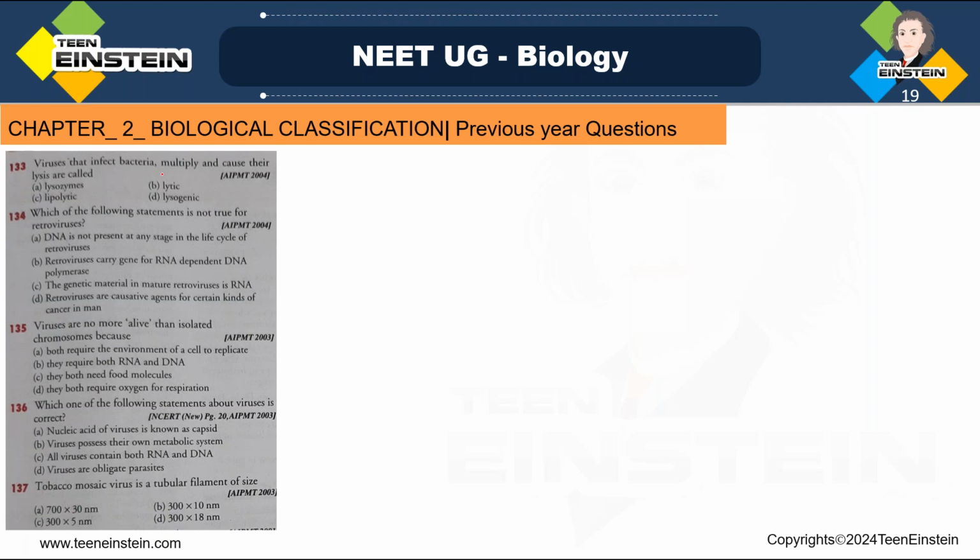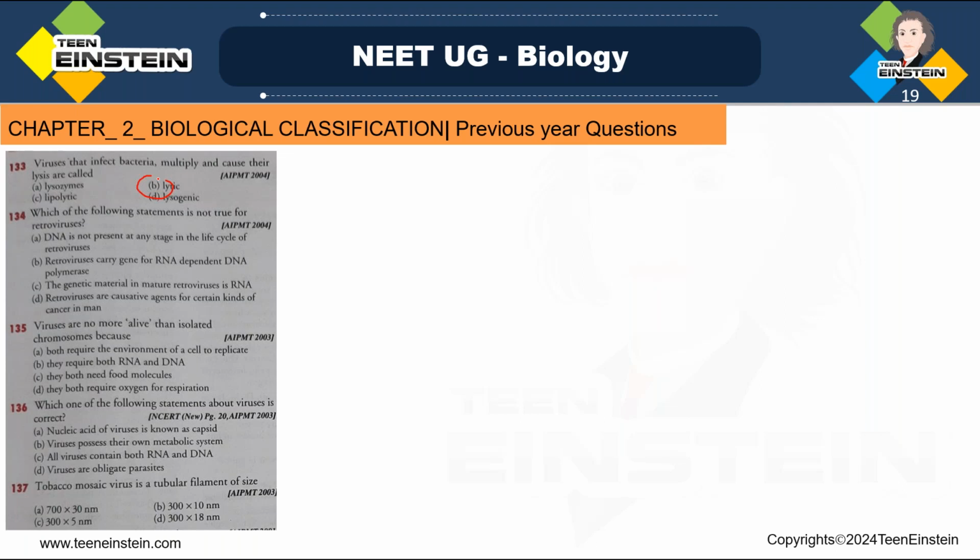Virus that infect bacteria, multiply and cause their lysis are called lysozyme, lipolytic, lytic, lysogenic. Option lytic. Actually, the bacteriophage infects a bacterium, and it depends entirely on the host for its multiplication.